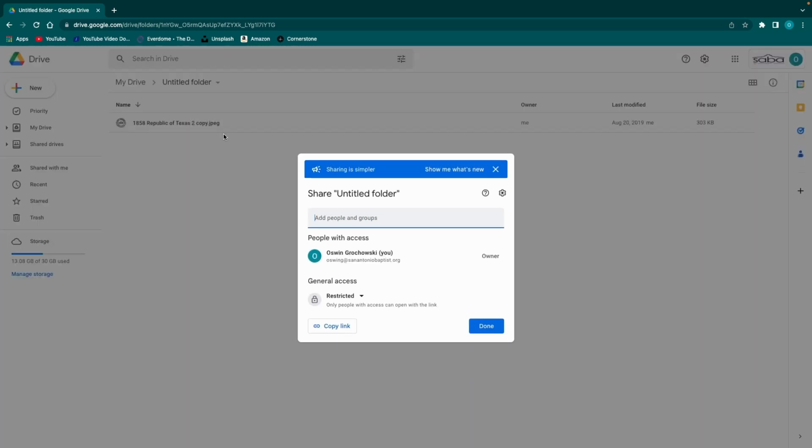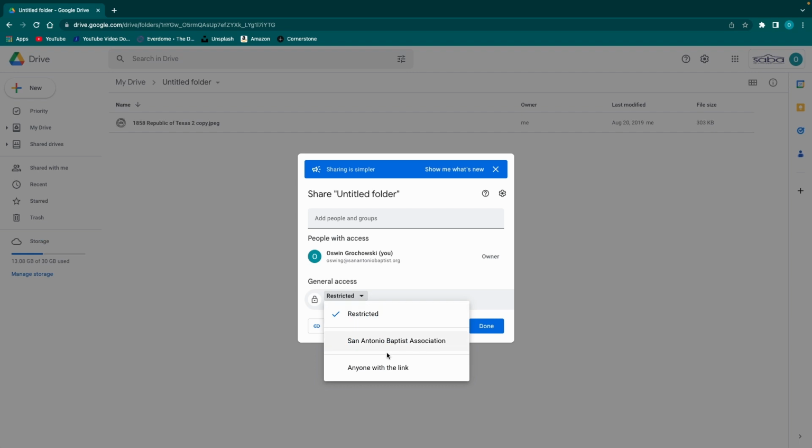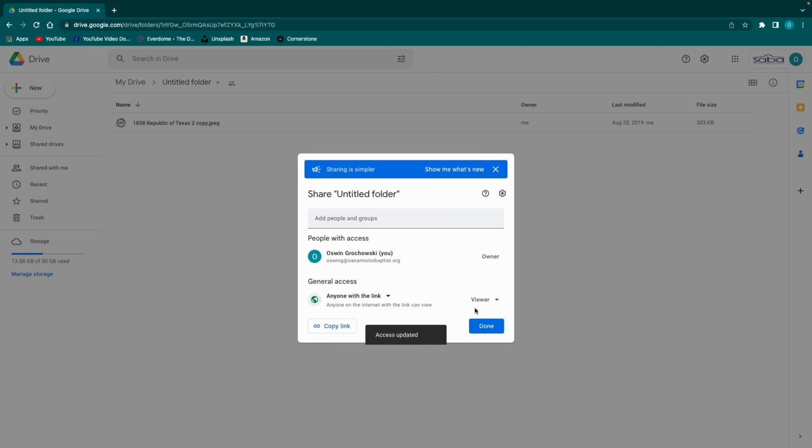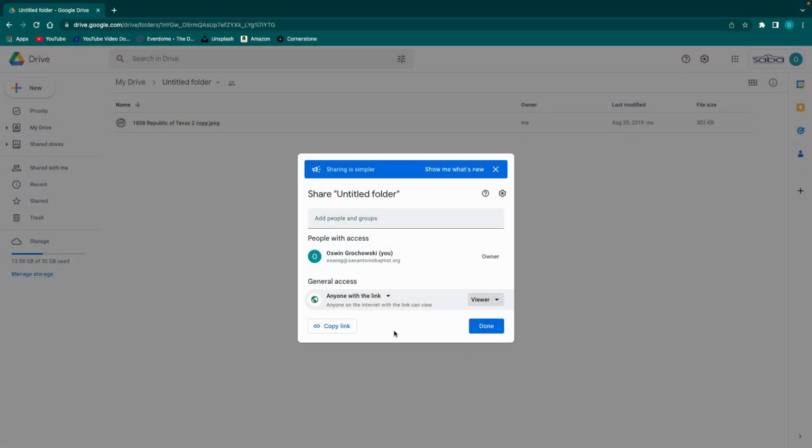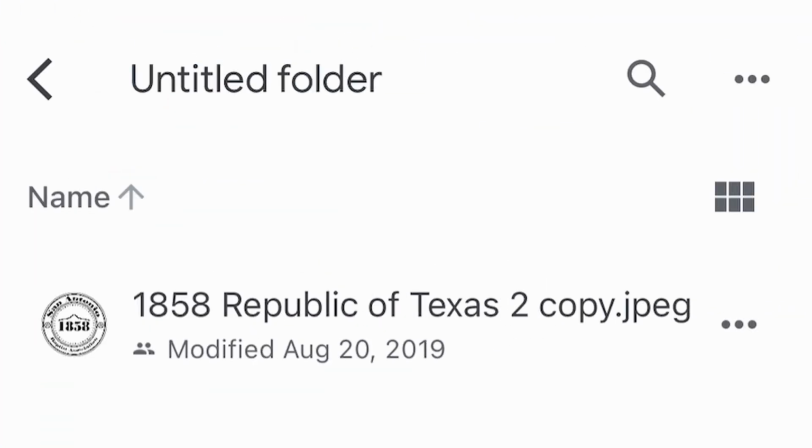From here, you can edit it and make sure that the person you're sharing it to is only a viewer, unless you want them to be able to edit the actual file, where they delete it off of the cloud server storage, or they can go ahead and add more videos to the folder. Otherwise you want them to be a viewer, because in this way, they can see the video file and they can download it, but they cannot do anything else that would affect the folder on the cloud server storage. All you have to do is send them the link, then they click the link, and they can download it from there.